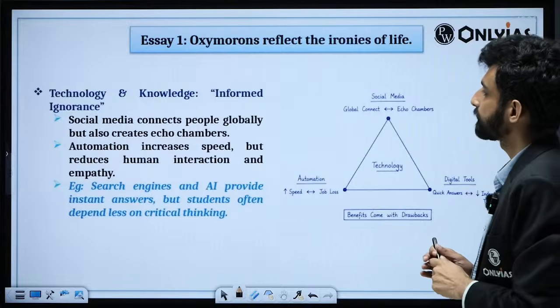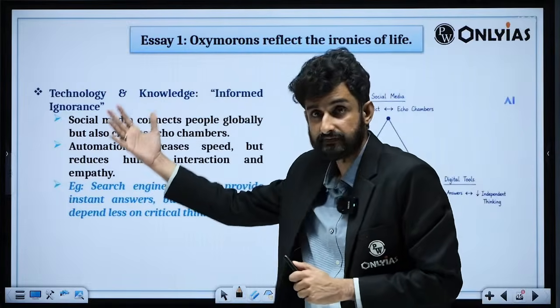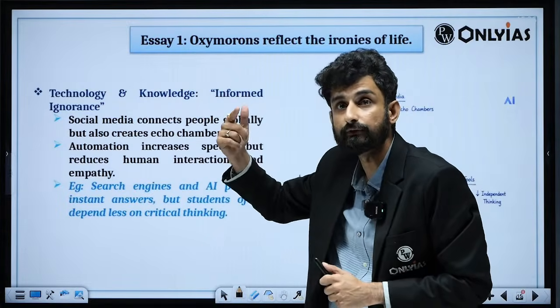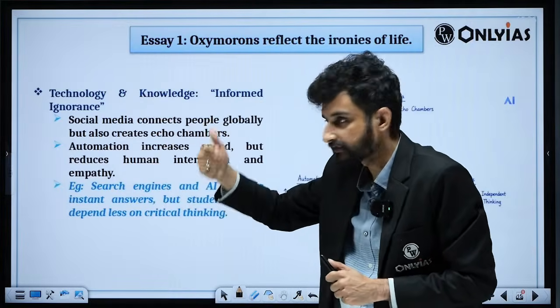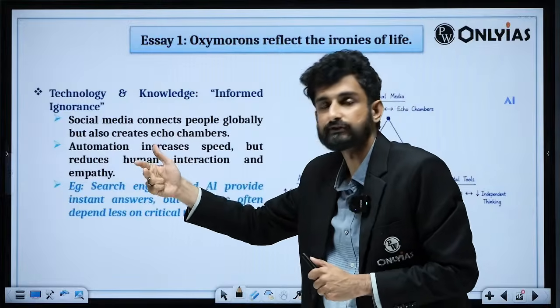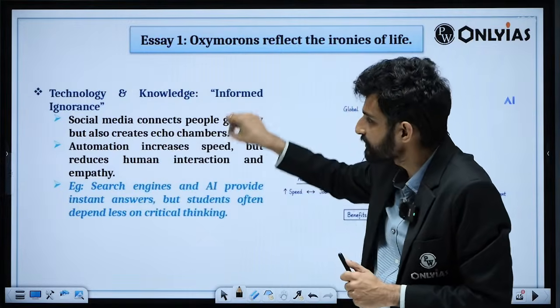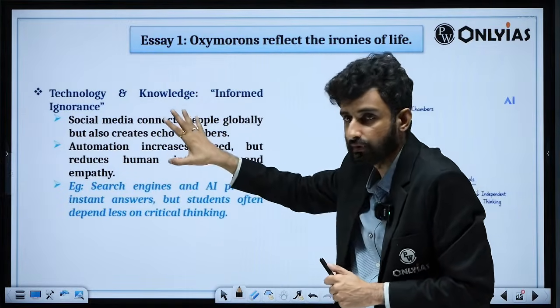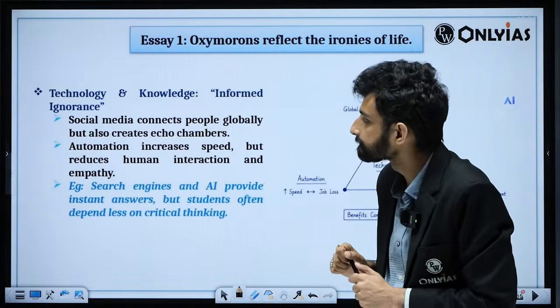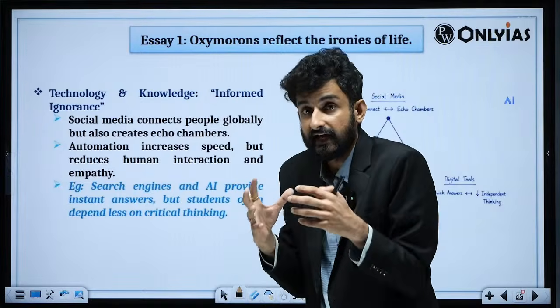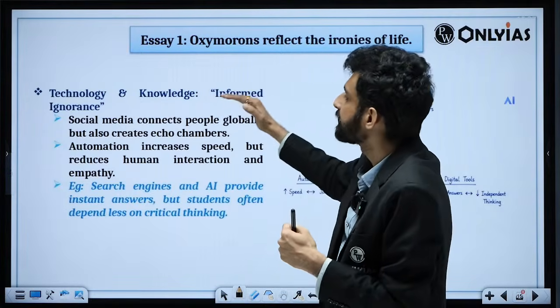Further, what we can do now is take certain themes while brainstorming. I have given you several tools and techniques like the PESTLE approach, the what and why approach, the WIMS approach, and spatial analysis, temporal analysis. So we can do all those analyses. I have taken technology and knowledge. Now, in the era of technology and knowledge, we are getting more informed.